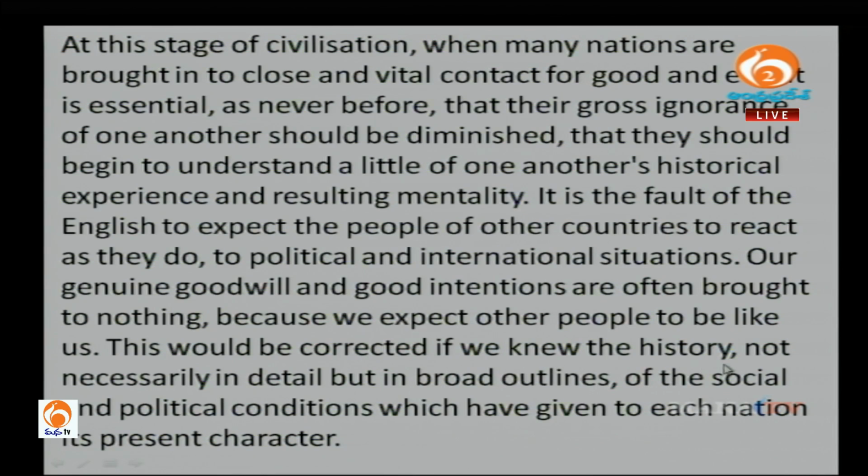History, right? By knowing their history, so you can underline the history. It's not necessary in detail but in broad outlines of the social and political conditions, which are given each nation in its present character. So you can underline the social and political part, and present character.